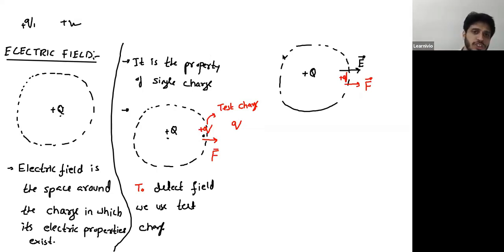The charge which is generating the field is capital Q, so we call this capital Q the source charge. And the one which is experiencing force, we call this a test charge.